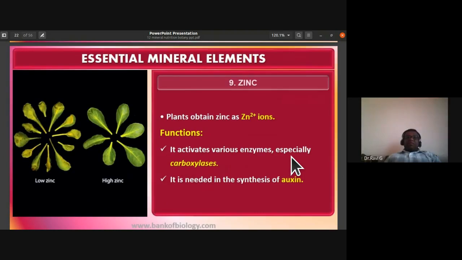Then we had discussed zinc. Plants obtain zinc as Zn2+ ions. The function of zinc is that it activates enzymes, especially carboxylases: Rubisco and PEP carboxylase are all activated by zinc ions. It is needed in the synthesis of auxins.